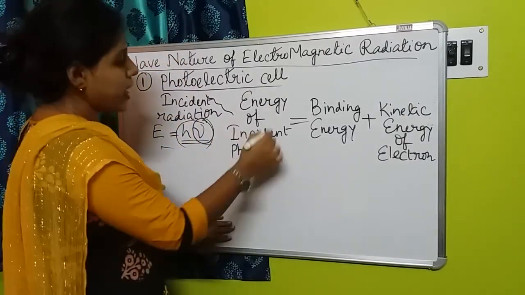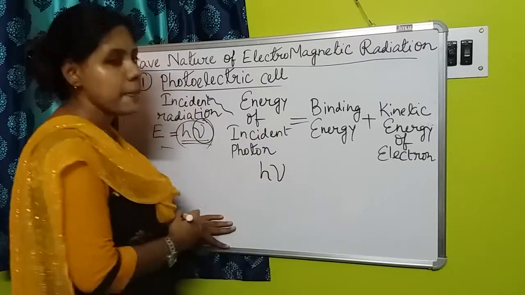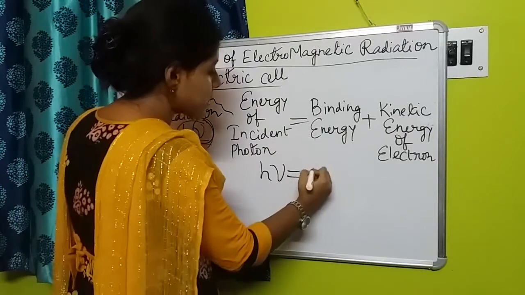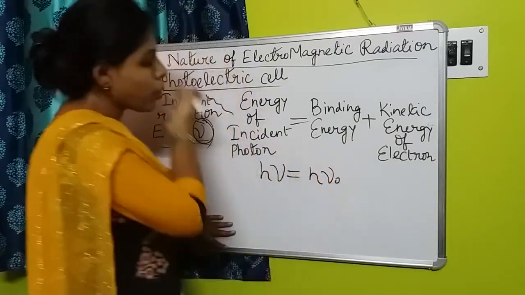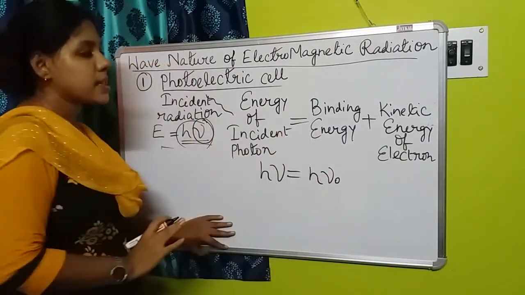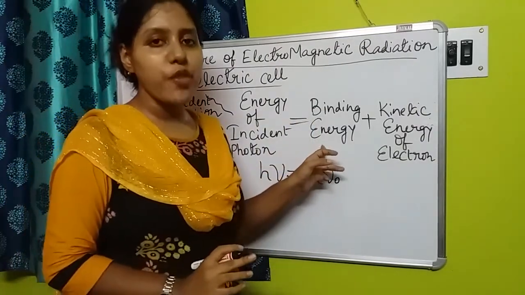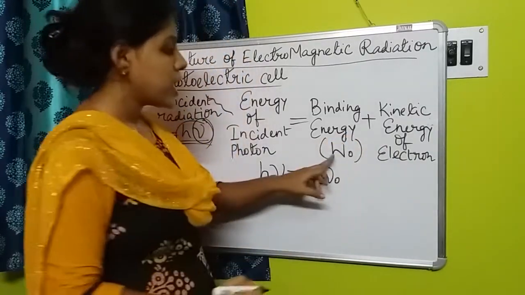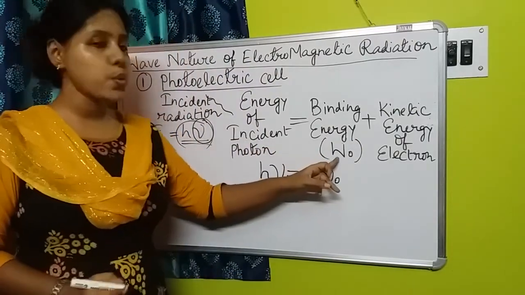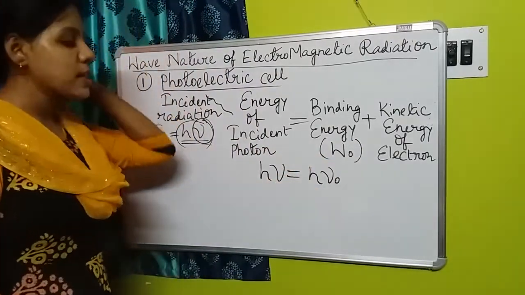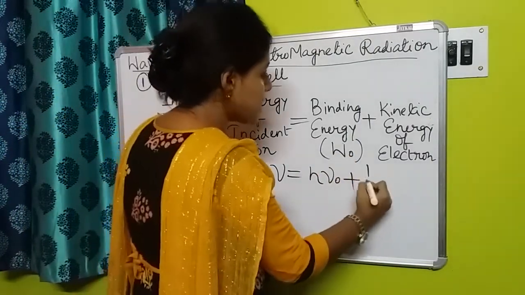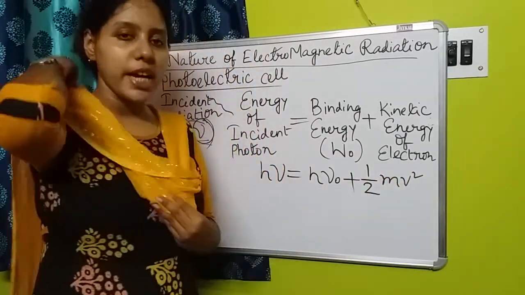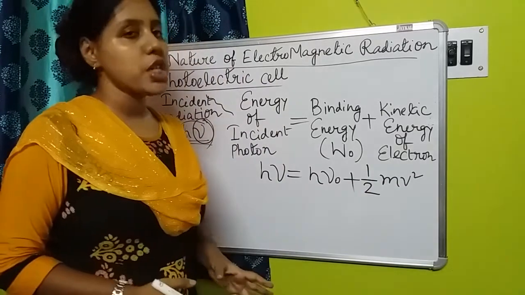So the energy of the incident photon, h nu, is equal to the binding energy, which could be expressed as h nu 0. As another name of binding energy is work function, it could also be written as W0, where W subscript 0 is the work function. So the equation is h nu equals h nu 0 plus kinetic energy, that is half m v square, where m is the mass of the electron and v is the velocity of the electron.